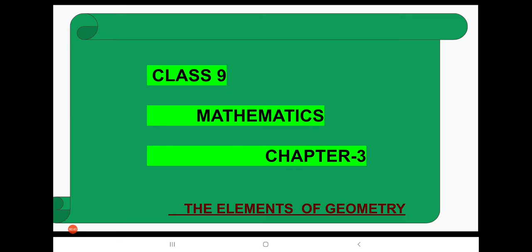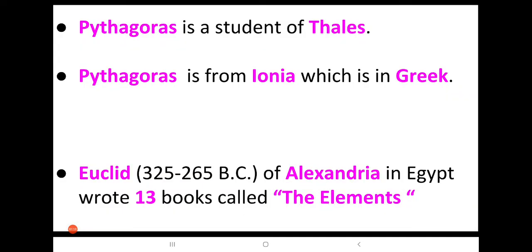This is Mahendra. In this video, we are going to discuss the elements of geometry. This is the second video of this chapter. In the previous video, we saw the history of geometry, and we also discussed Pythagorean triplets. Now in this video, we are going to discuss Euclid's axioms. Let us get into the topic.